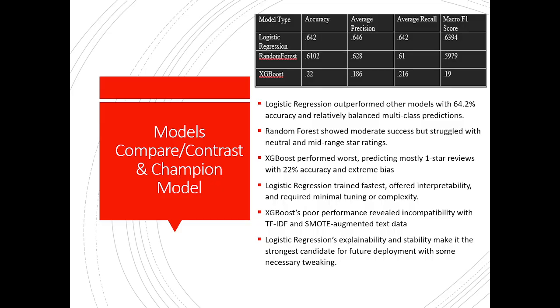Logistic regression trained the fastest, offered the highest interpretability, and required minimal tuning or complexity. XGBoost's poor performance revealed incompatibility with the TF-IDF and SMOTE augmented text data. The logistic regression's explainability and stability make it the strongest candidate for future deployment with some necessary tweaking.